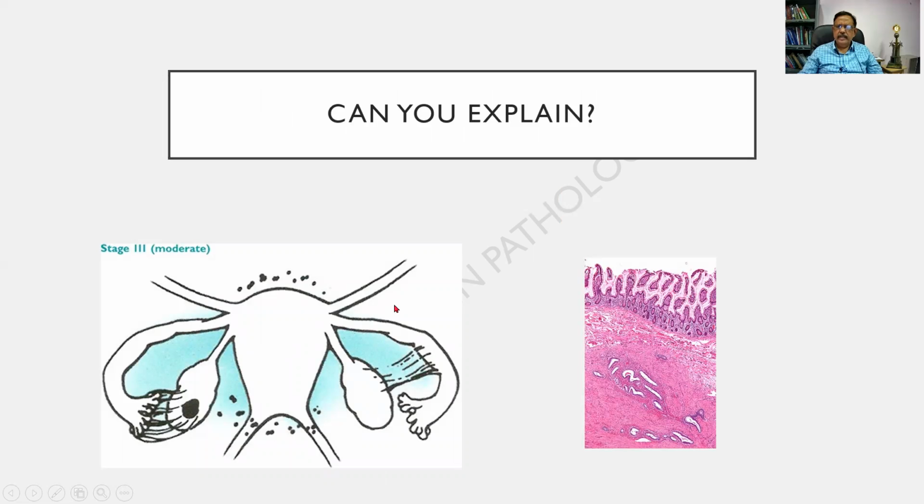And there are various stages of it. Look at this one, it is causing some kind of an addition. And can you people explain what complication it can lead to? It can lead to obliteration of the fallopian tube. And this again is an intestinal tissue, and I am finding the endometrial glands and stroma in the wall of the intestine. I hope you people have understood the topic on endometriosis.